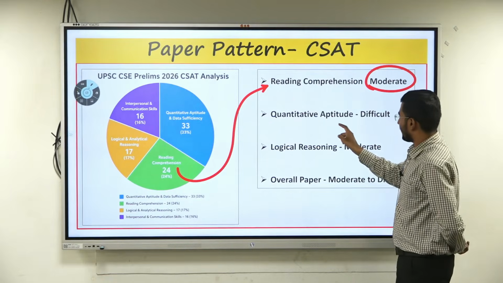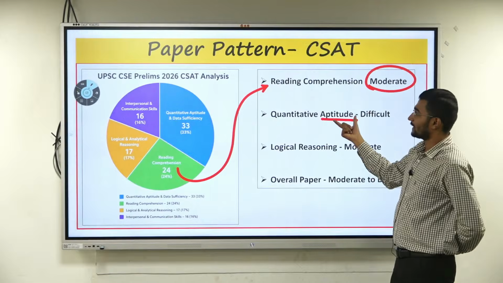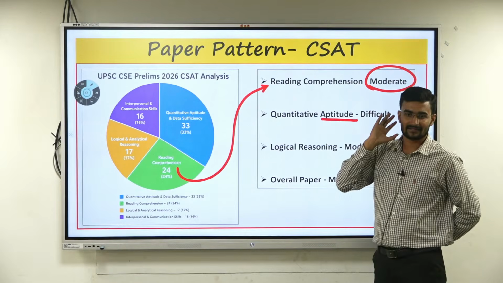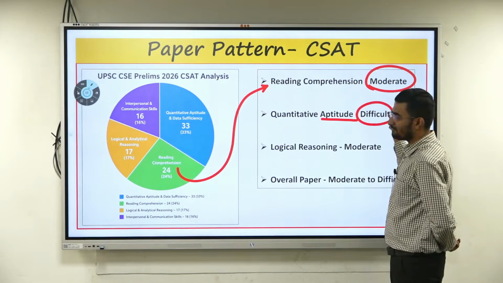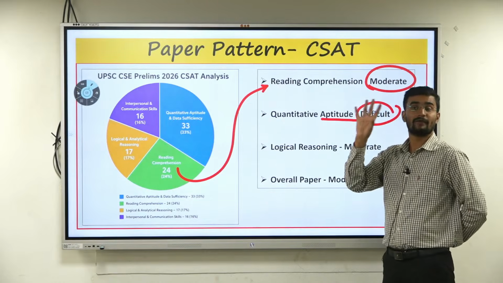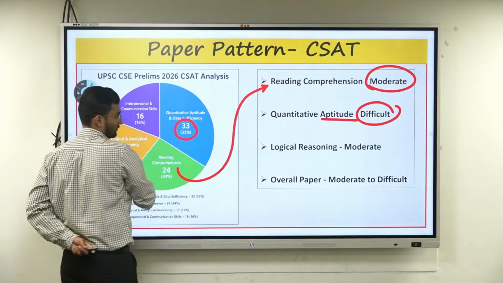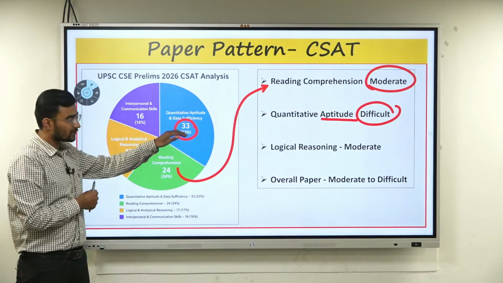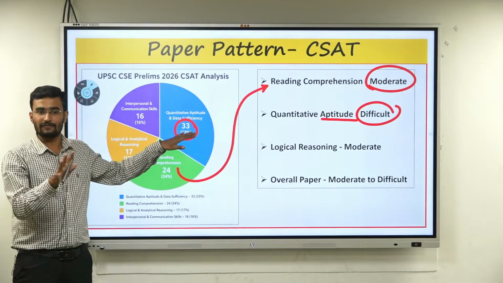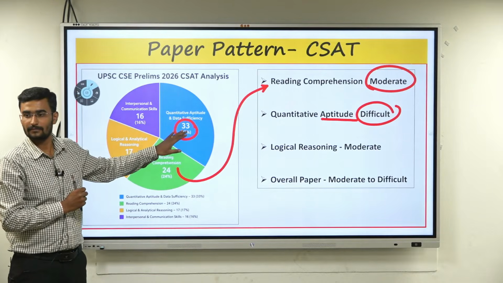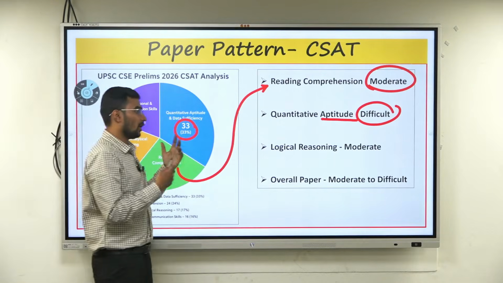Second one, aptitude, quantitative aptitude, or we call it maths. I'll solve the very basic ones, but overall it is very difficult. Out of 33 questions, can't we solve only 15 questions? We can't. The last comes our logical reasoning.